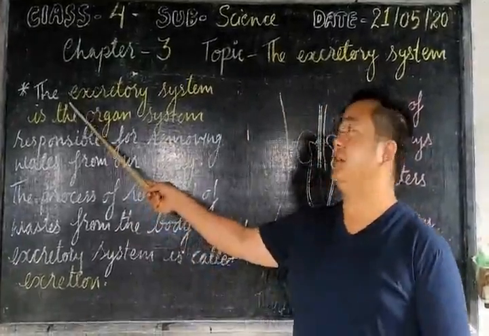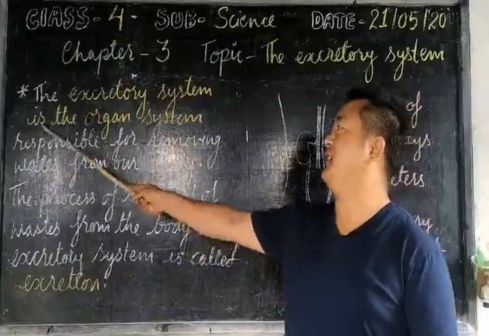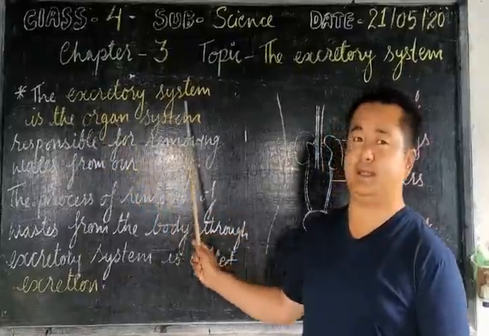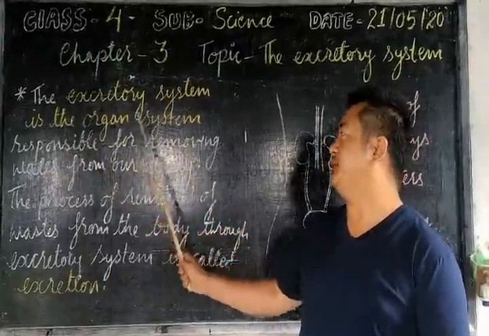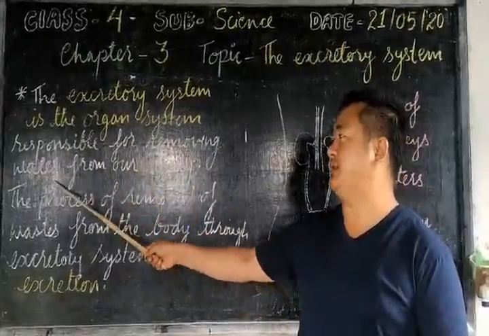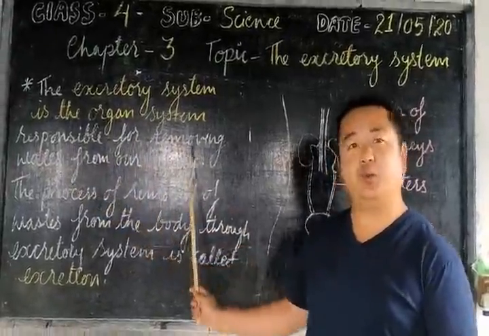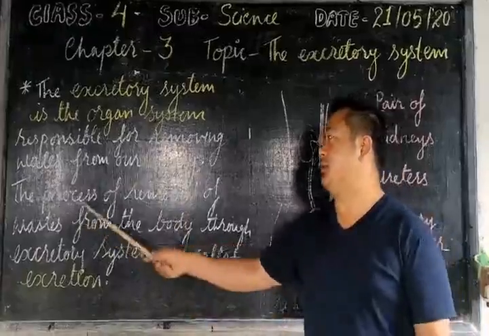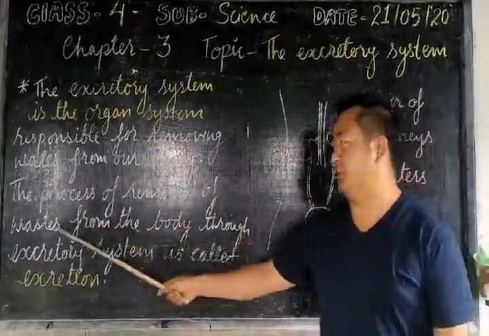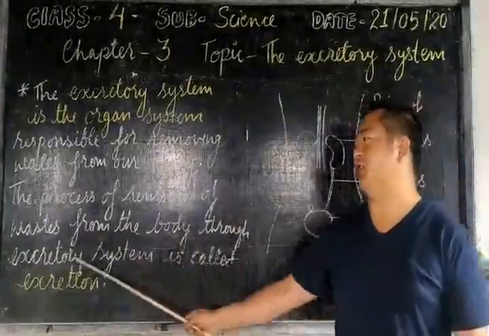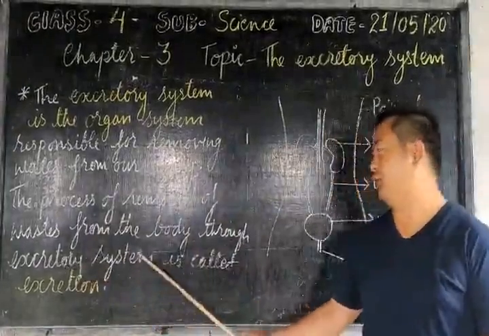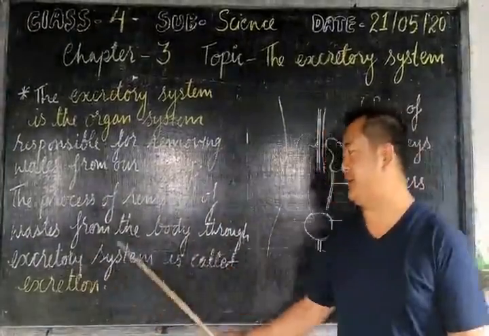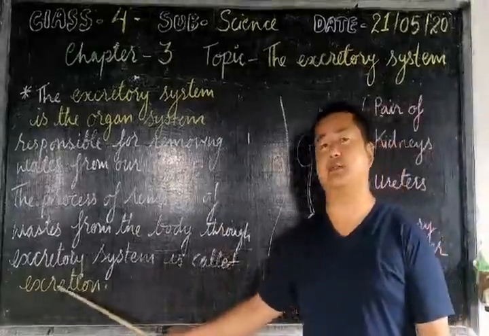The excretory system is the organ system responsible for removing waste from our body, and the process of removal of waste from the body through the excretory system is called excretion.